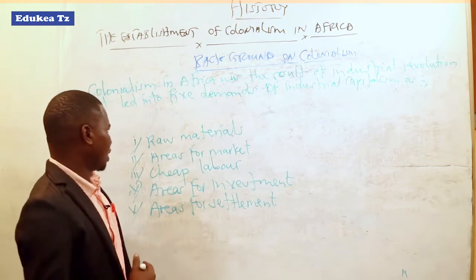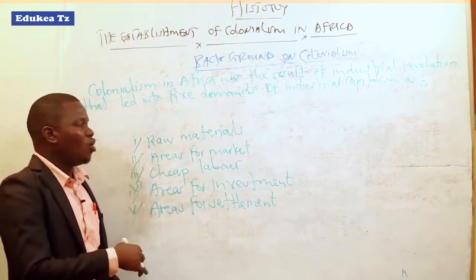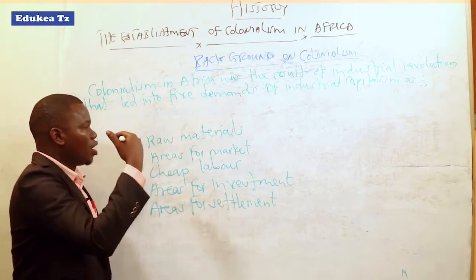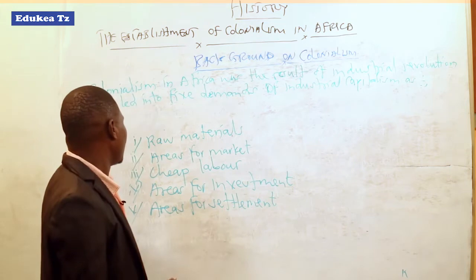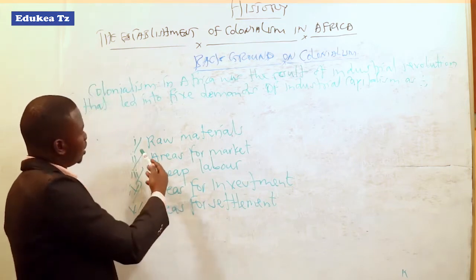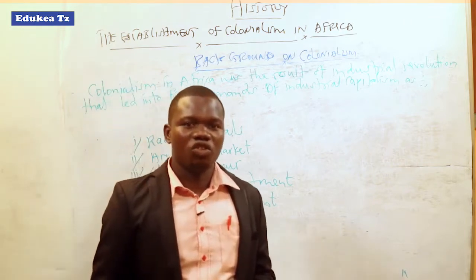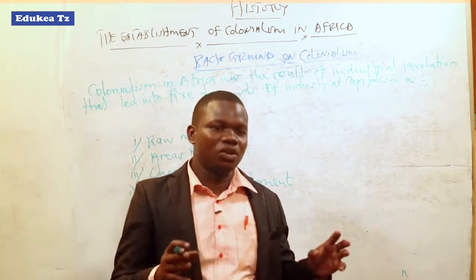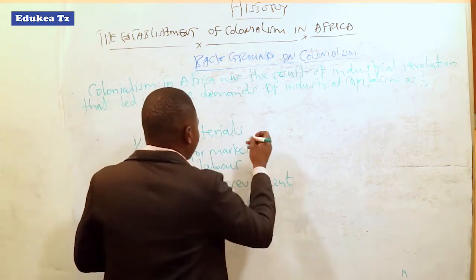So now let us discuss those 5 demands of industrial capitalism. How did they lead into colonization of Africa? So the first demand was the need of raw materials. And when we are talking about raw materials, here we are talking about those